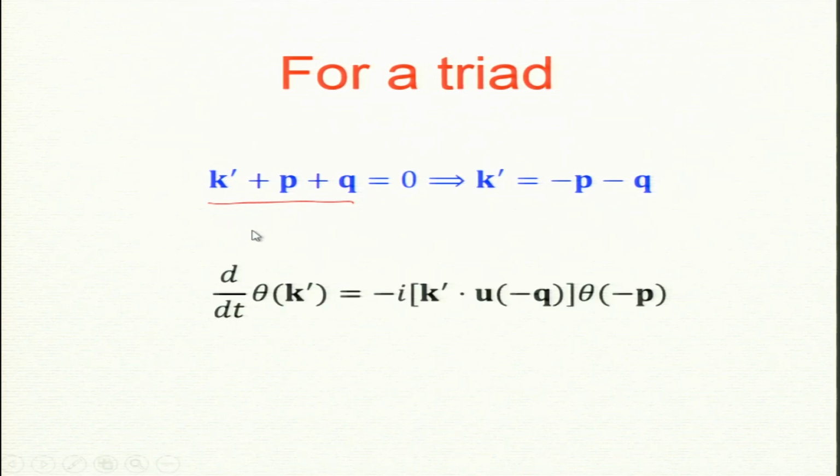The convolution becomes a sum in Fourier space with only two terms, because for a triad the right hand side involves only two terms. This one is q and minus p, because there is a minus minus here. So this nonlinear term is very similar to what we did before.